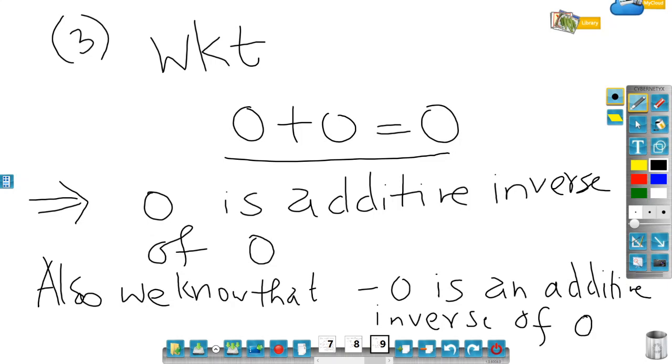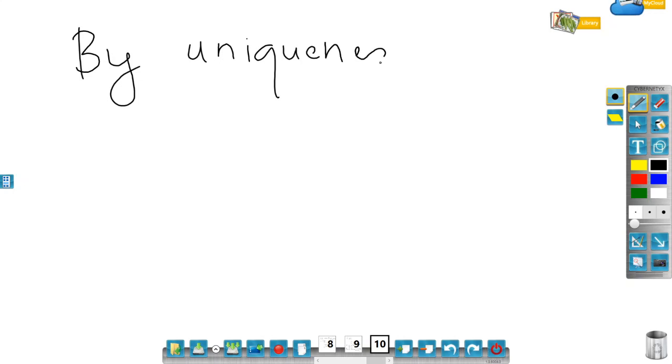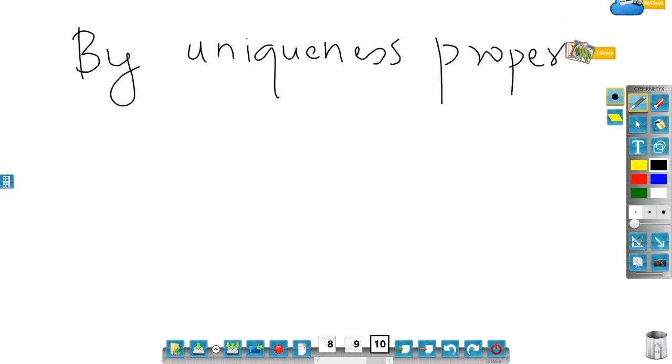So 0 has two additive inverses. One is 0 itself, and minus 0 is also an additive inverse of 0. So again by the uniqueness property, we can say that 0 is the same as minus 0.